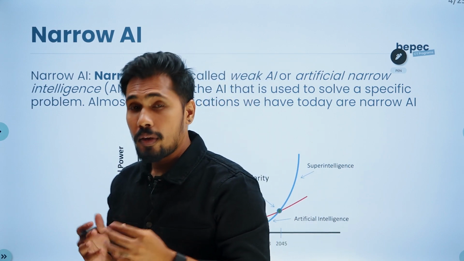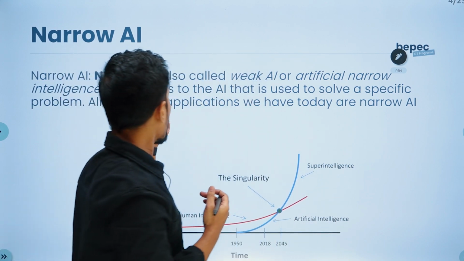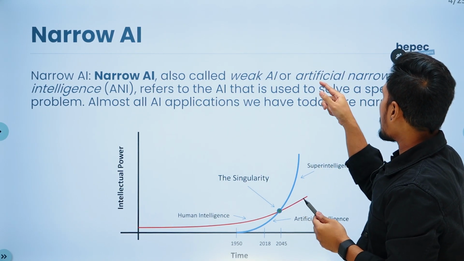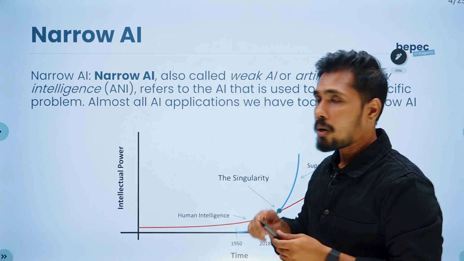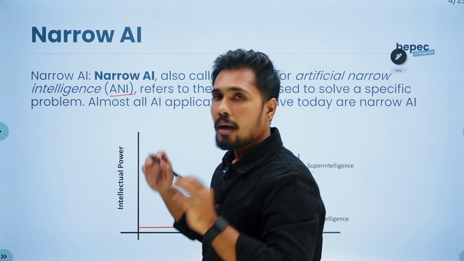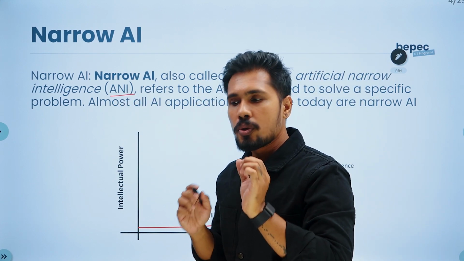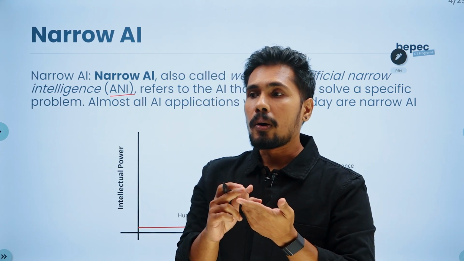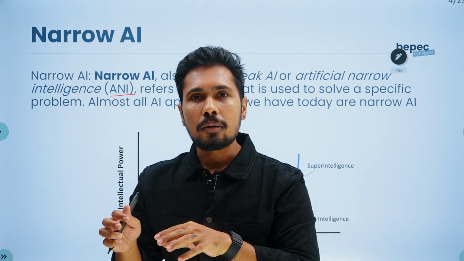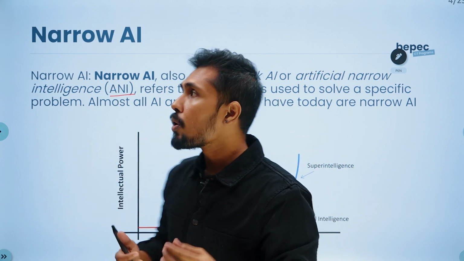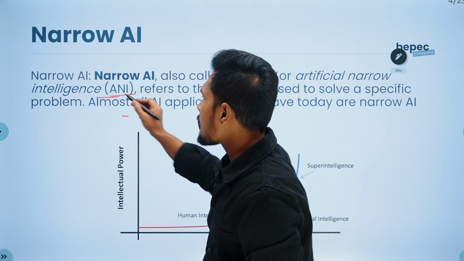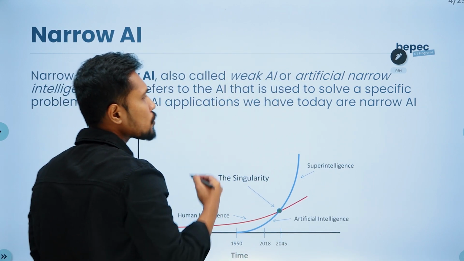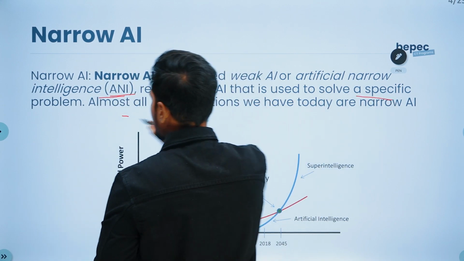The very first AI we have right now is called narrow AI, also called weak AI or artificial narrow intelligence, or ANI. If you look at ChatGPT, Midjourney or DALL-E, where you type something and get an image, all of this falls under ANI, artificial narrow intelligence. It refers to the AI that is used to solve a specific problem.